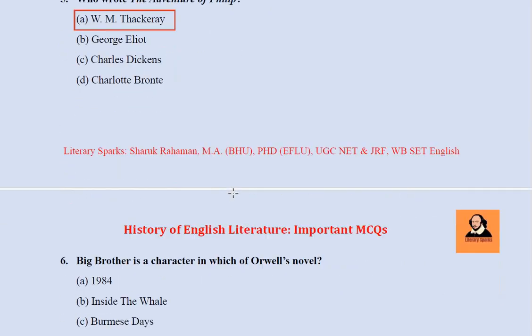So remember why? Because these days those British writers or foreign writers who had some kind of connection with Indian land are often asked. Like Rudyard Kipling, born in Bombay. He wrote The Jungle Book set in Indian land, and Kim, another novel set in an Indian setting. E.M. Forster also worked in India for some time. And other than that, George Orwell was born in Motihari, which is now in Bihar. So you need to remember these kinds of questions are often asked in the exam.